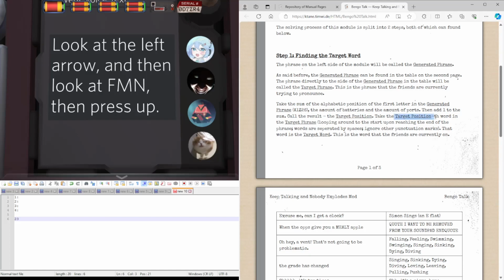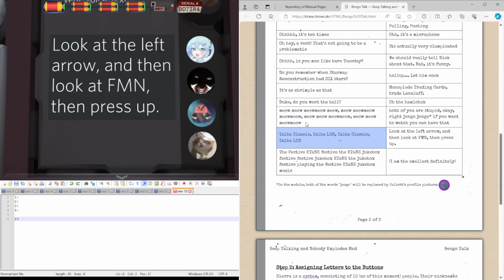We're going to take this position's word in the target phrase, looping back round when we reach the end. Punctuation is ignored, and spaces denote a new word. So let's count in this phrase to the 23rd word. 1, 2, 3, 4, 5, 6, 7, 8. Going through again, we'll get to 16 here. 17, 18, 19, 20, 21, 22, 23. The word we're going to be spelling out is Talbot.